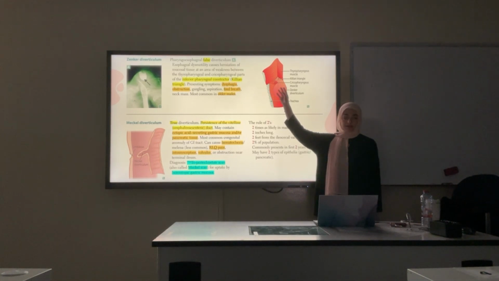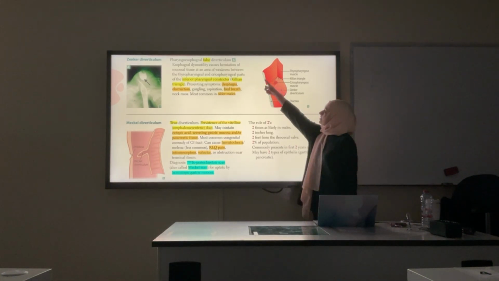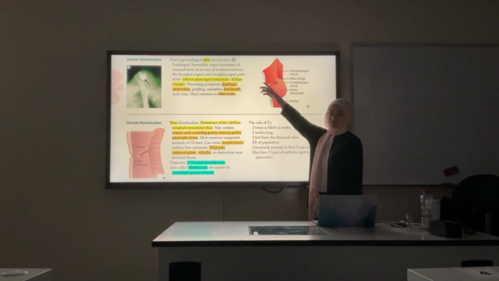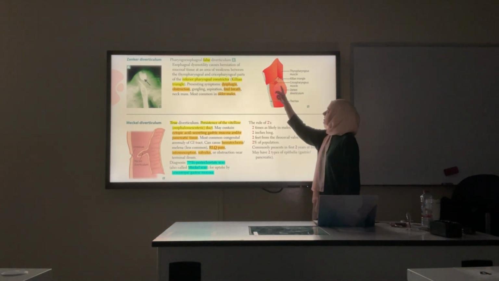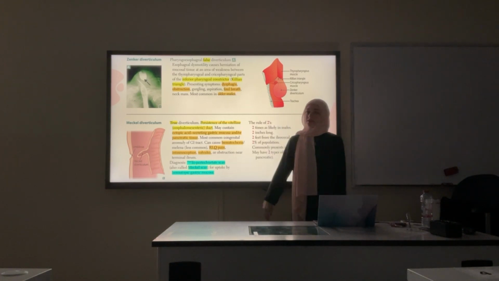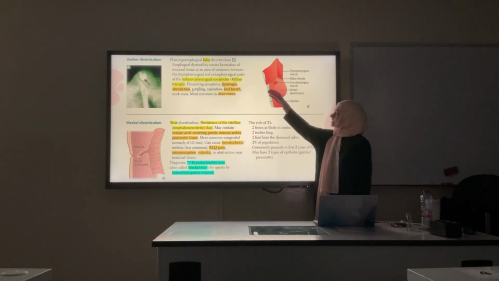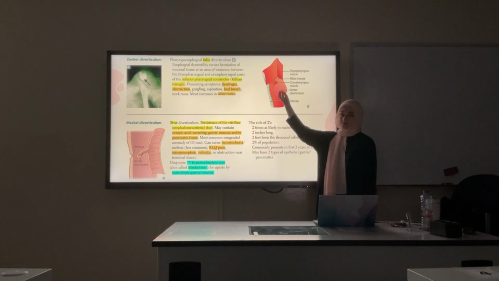So in Zenker diverticulum, what happens is the inferior pharyngeal constrictor muscle is composed of two parts. The thyropharyngeal part from the thyroid ligament to the pharynx, and the cricopharyngeal part from the cricoid ligament to the pharynx. There's a slight opening between them. If the wall was weak and there was this motility of this muscle, the mucosa and submucosa can herniate outwards. And this causes this outpouching.